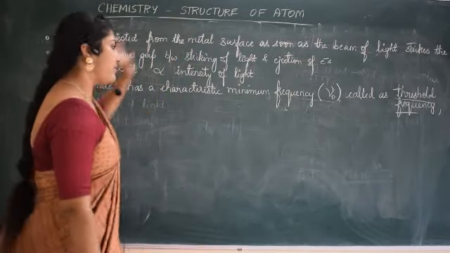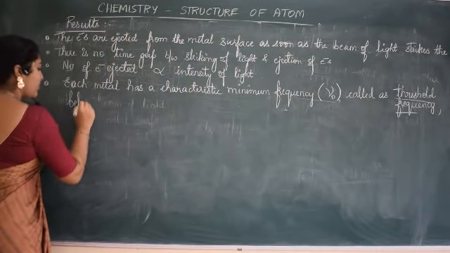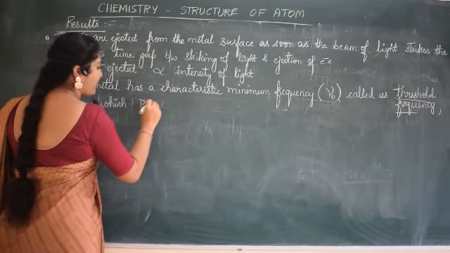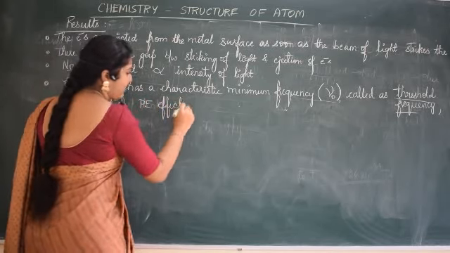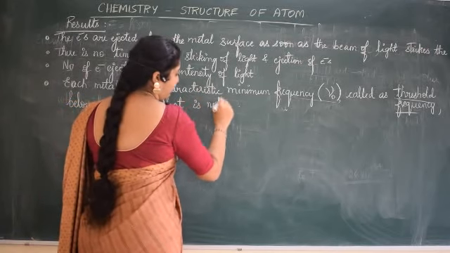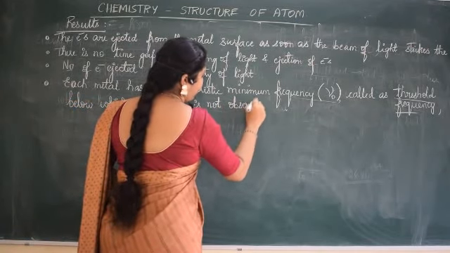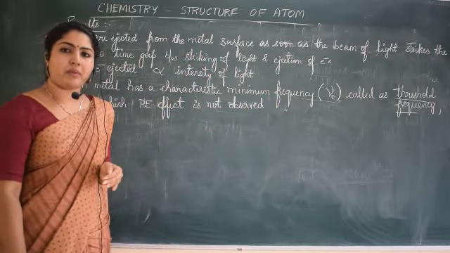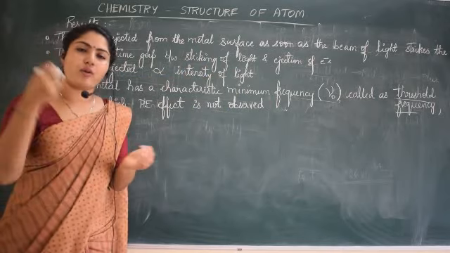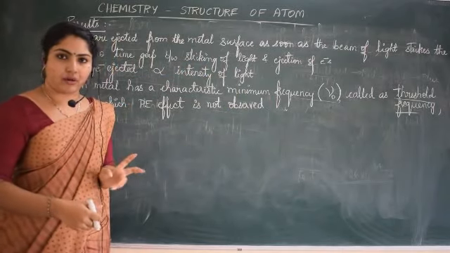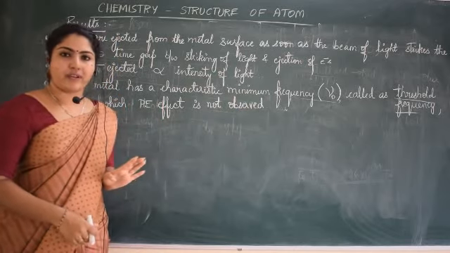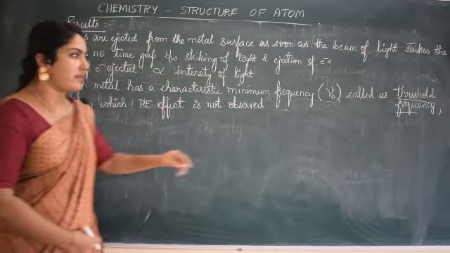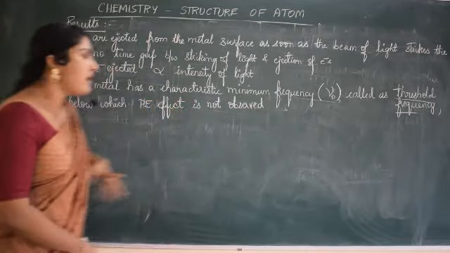Don't get confused. Threshold frequency is the frequency below which photoelectric effect is not observed. So for a metal, there will be a minimum frequency. Only above that, if you apply the frequency, you can see ejection of electrons. Otherwise, below that threshold frequency, you cannot see ejection of electrons taking place. That is threshold frequency. The definition of threshold frequency is important. Make a note of it.